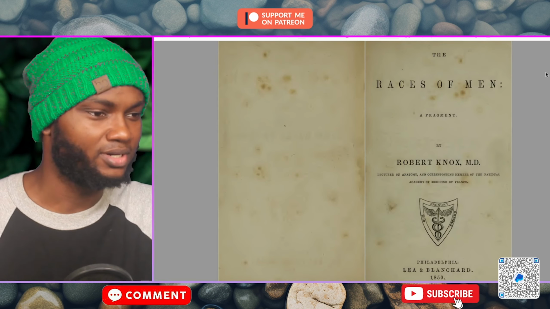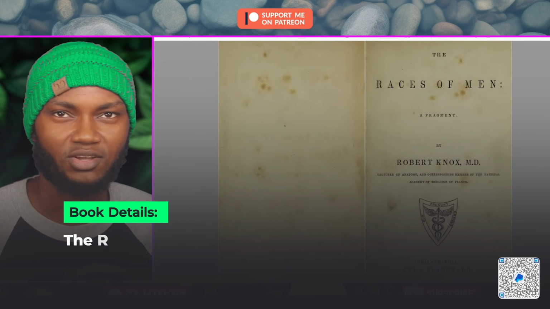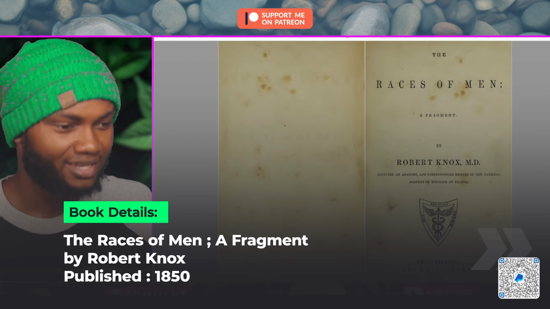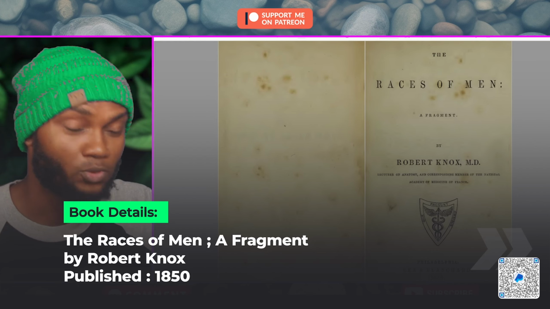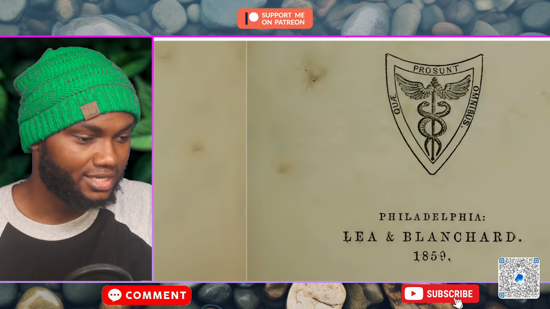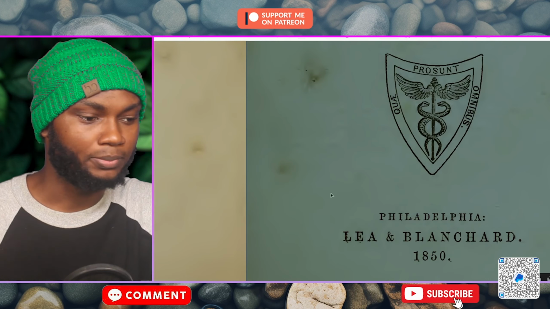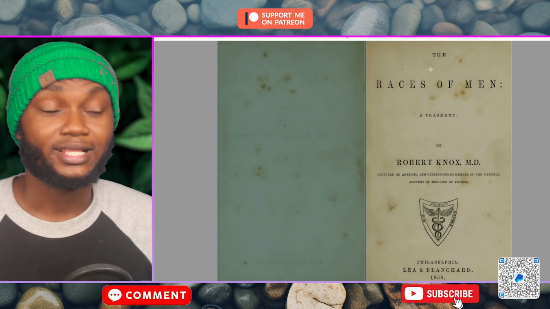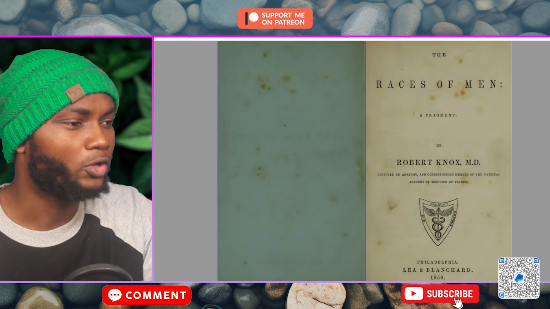We are in this book titled The Races of Men, a Fragment by Robert Knox. This book was published in the year 1850, guys. It's very important that people realize the books that I'm showing you here are not books that were written recently. People with their agendas may write a book today and tell you this is how the world was, but it's very important that we look at books from the past to get an accurate idea of what the past looked like. Let's see what this book has for us on page 133.